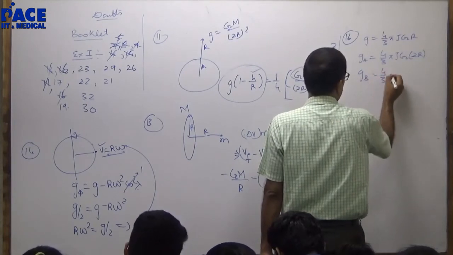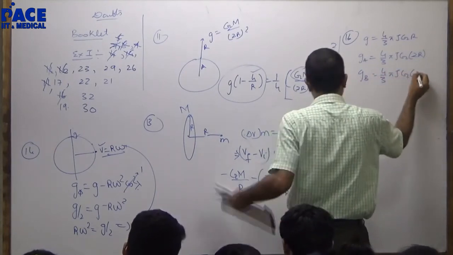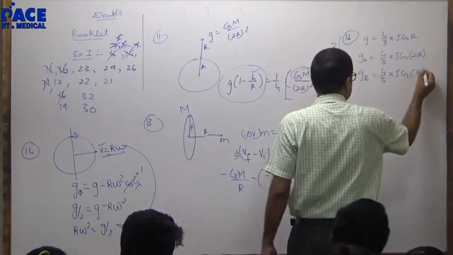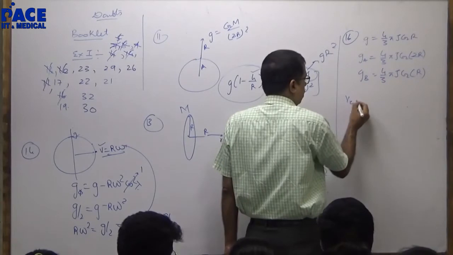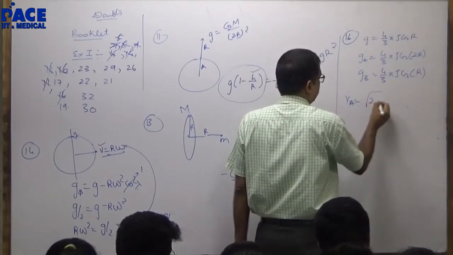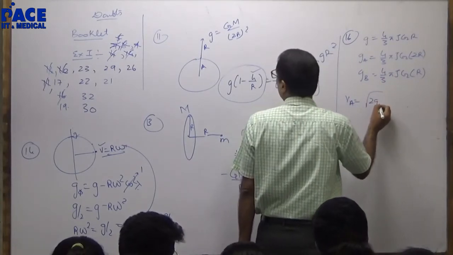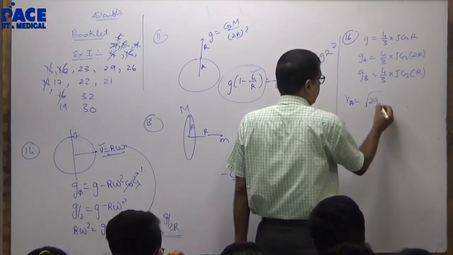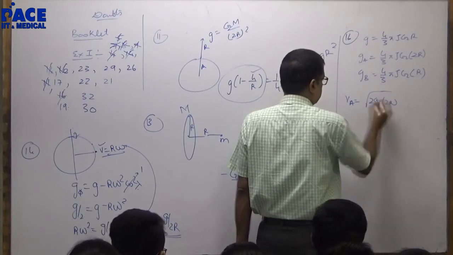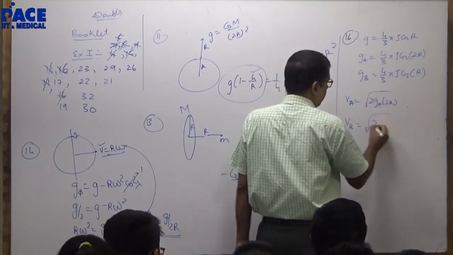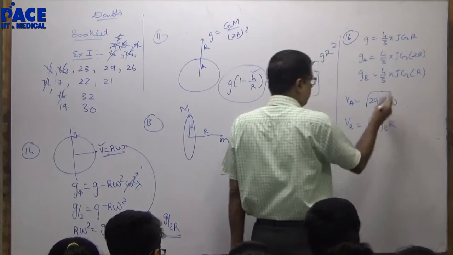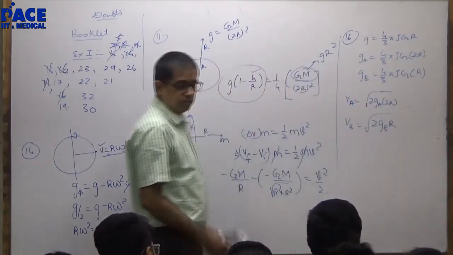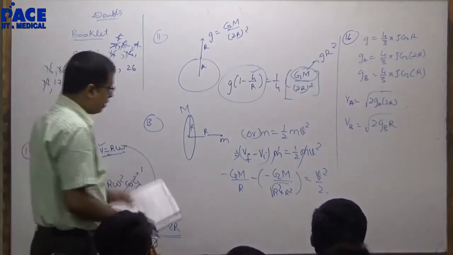Radius of B: 4 by 3 pi rho G into r. Now escape velocity of A is under root 2 gA into 2R. Escape velocity of B is under root 2 gB into R. Divide both, substitute gA, gB here and divide both. Right?